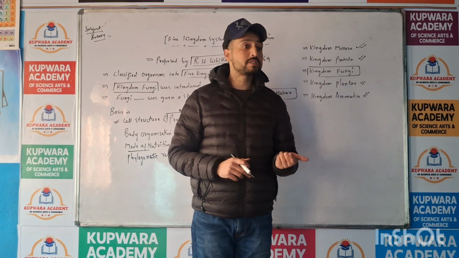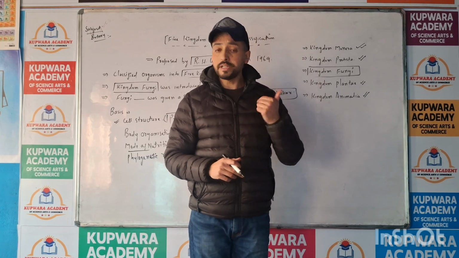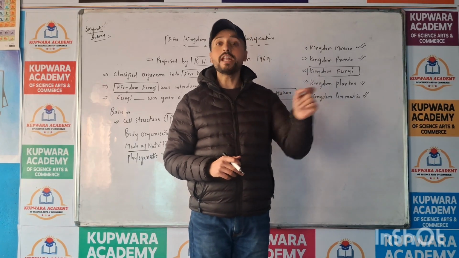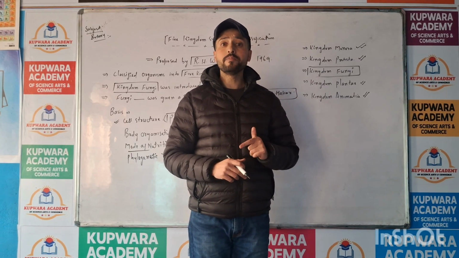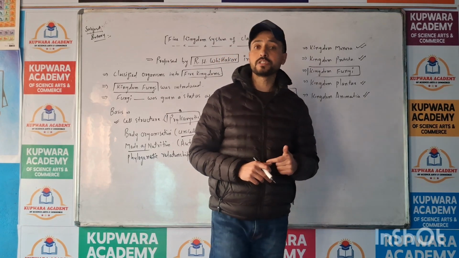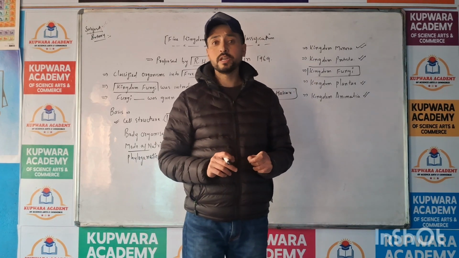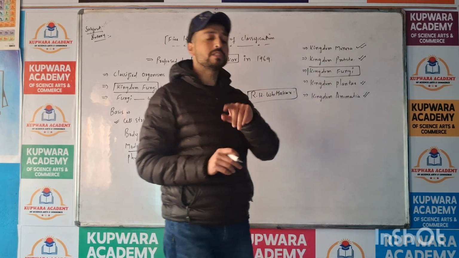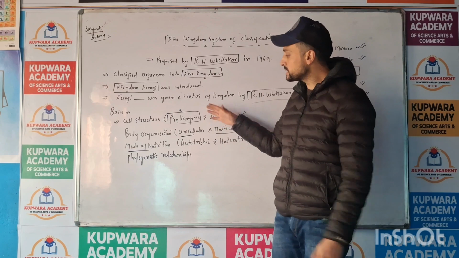Then the four kingdom system was introduced by Copeland, where Kingdom Monera was introduced. And finally, the most developed five kingdom system of classification was proposed by Robert H. Whittaker.